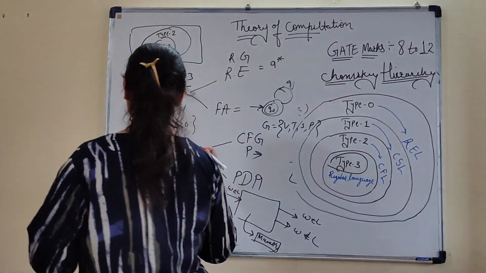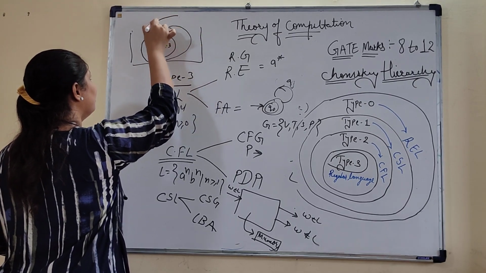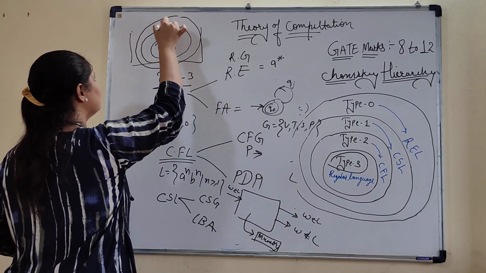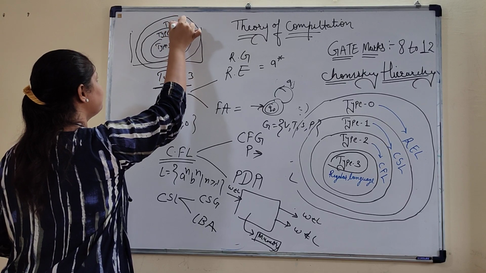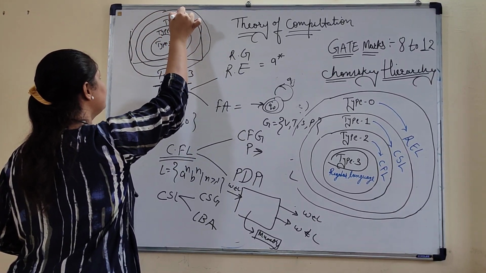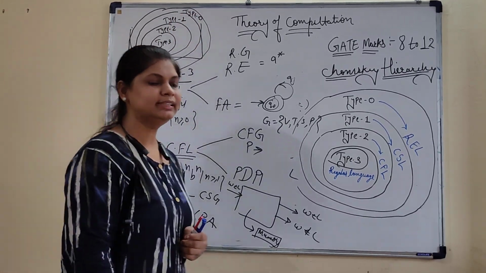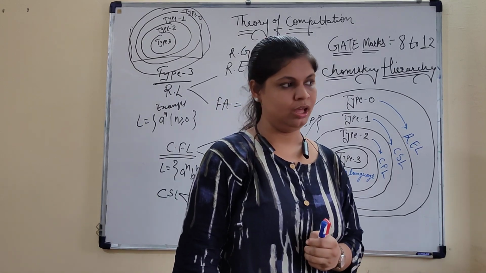But the block does not end here. After type 1, the entire thing is represented by recursive enumerable languages.